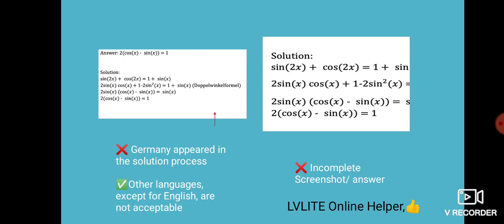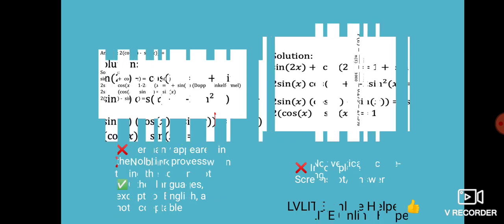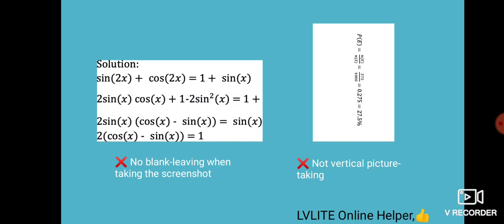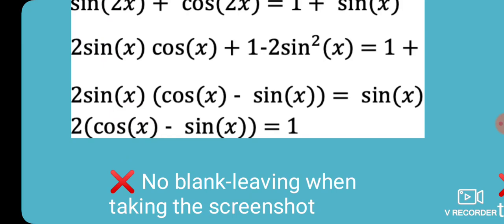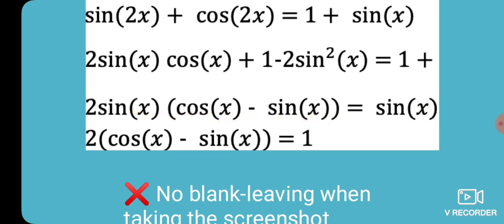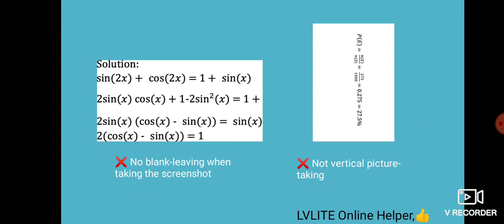You see the cropping has not been done properly, so this is an incomplete screenshot and it is not accepted. Also no blank leaving when taking the screenshot: here blank is not given, here space is not given, here space you have to provide. So this is not acceptable, and you must not give an improper format. You see that the picture is rotated upside down, so it is not the correct way. You have to take the screenshot horizontally.